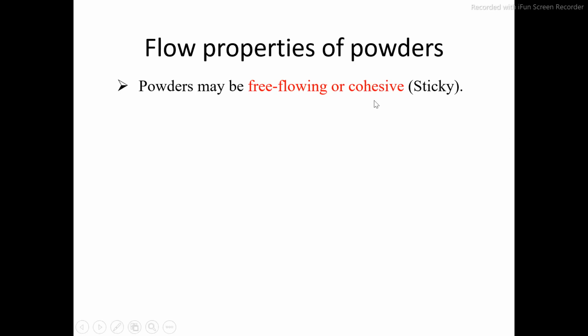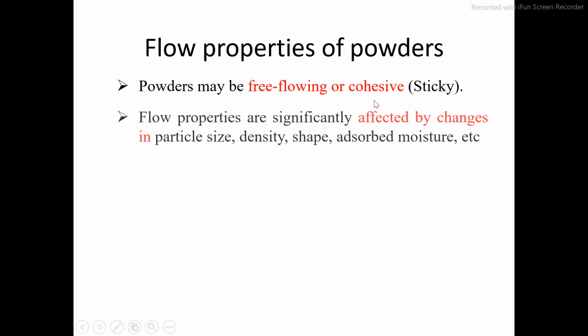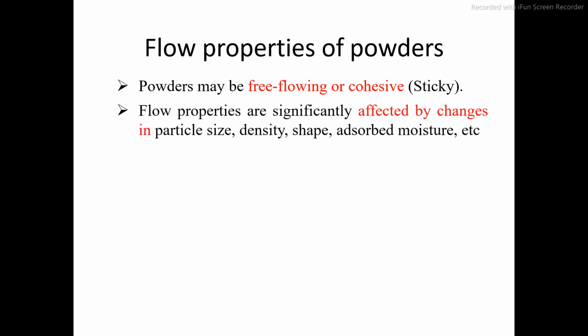The next point is flow properties of powder. Now we are finished with particle size, and we are going to start with the flow properties of powders. Powders may be free flowing or cohesive. If the shape is spherical, then it will be a very free flowing powder, and if the shape is irregular, then the powder may be cohesive. Flow properties are significantly affected by changes in particle size, density, shape, and adsorbed moisture.